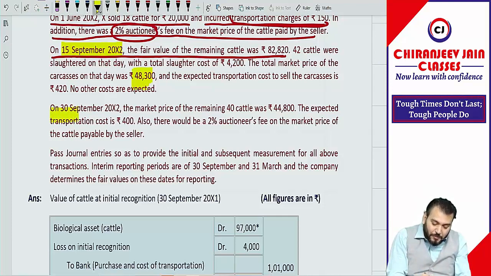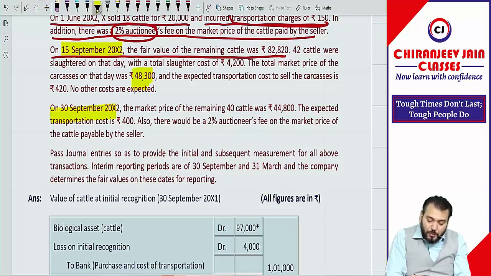On 30th September 2002, the market price of remaining 40 cattle was as given. So on 30th September 2002, the market price has been given. The expected transportation cost is as given. Also, there will be a 2% auction fee on the market price of cattle payable by the seller.